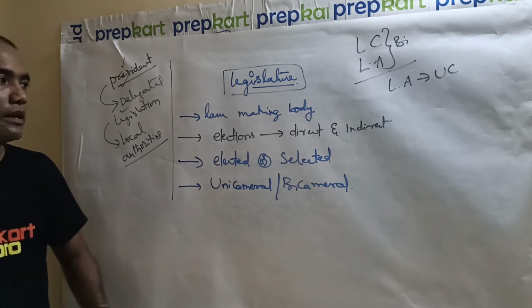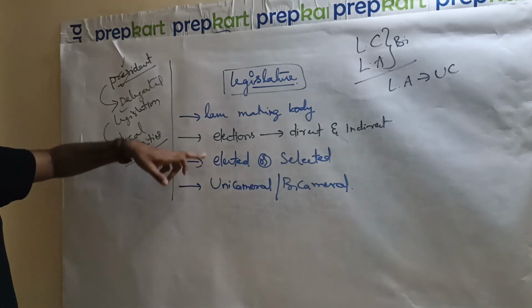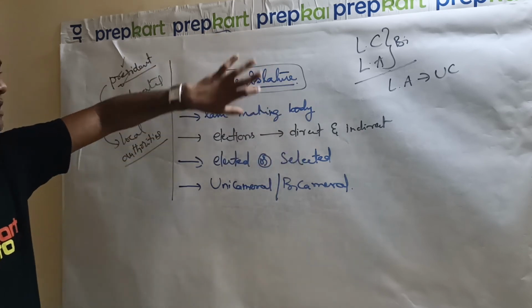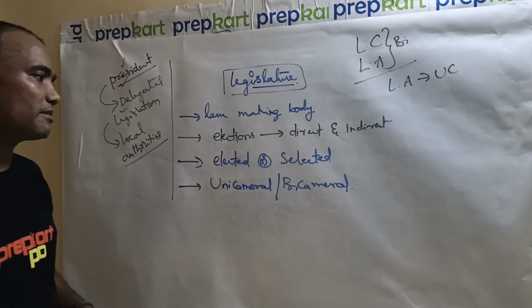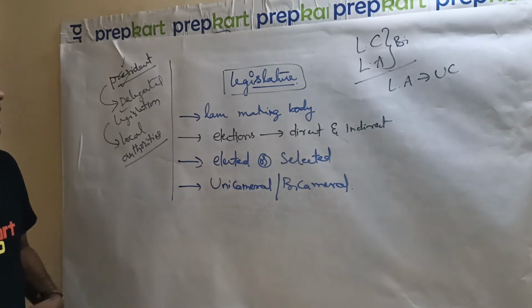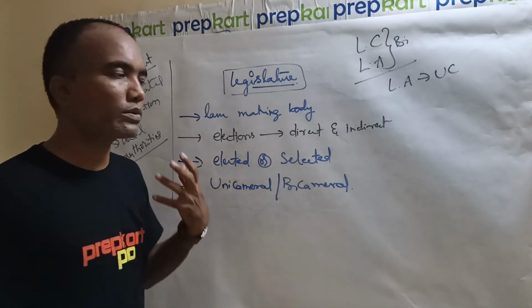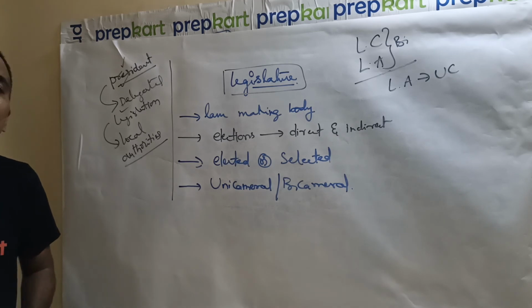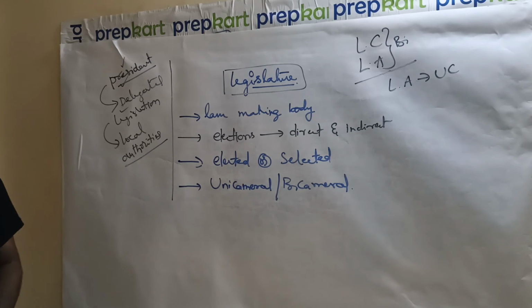In India also, the presidential election can be taken as a direct election, and members to this legislature can be elected members or nominated members, because nominated people will be there in both Lok Sabha and Rajya Sabha, so there is such a possibility. And our legislatures are of two types, unicameral legislature and bicameral legislature. If both upper house and lower house are there, then it is a bicameral legislature. If only one house is there, that is only the lower house, then it is a unicameral legislature.